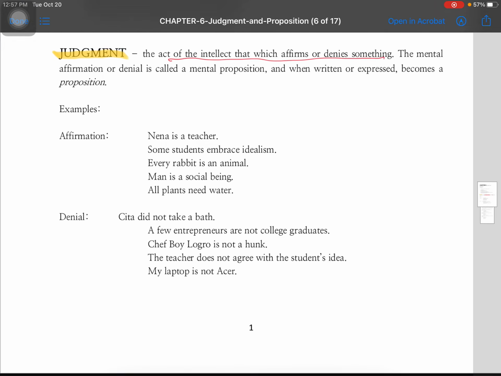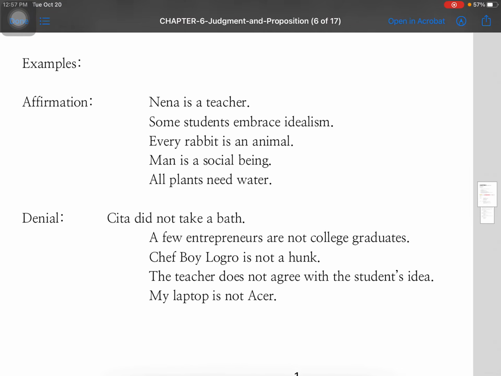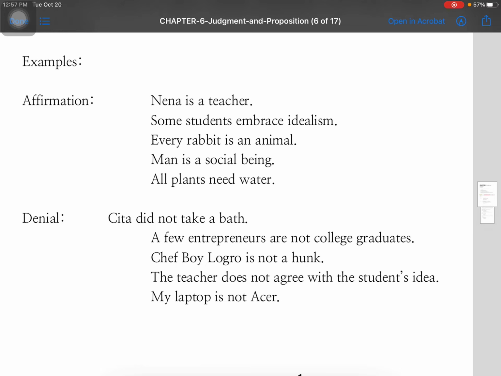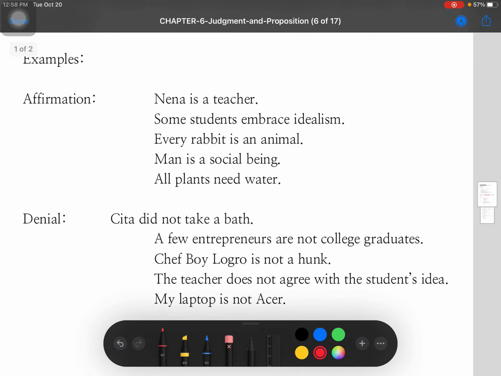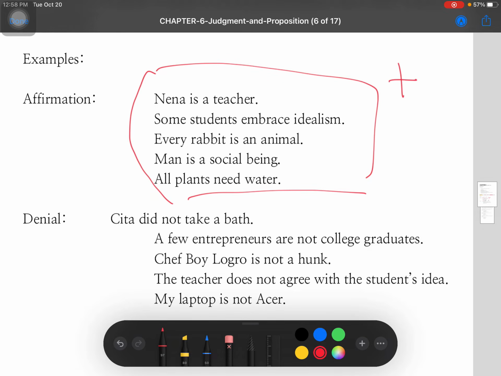So, examples of affirmation, ayan. Nena is a teacher. Some students embrace idealism. Every rabbit is an animal. And then man is a social being. Lastly, all plants need water. Bakit ko nasabing affirmation yung mga yan? Because these propositions are stated positively. Okay? Or in the positive way.